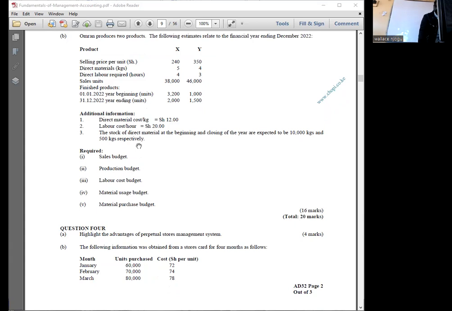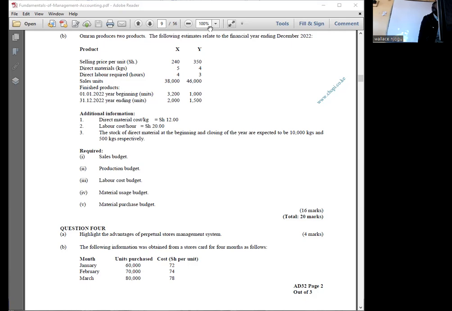Required: Roman 1, the sales budget. Roman 2, production budget. Roman 3, labor cost budget. Number 4, material usage budget, and then the material purchase budget.